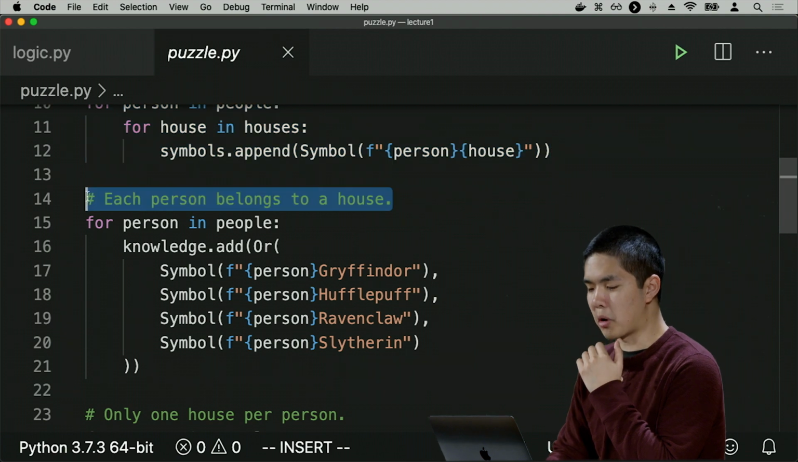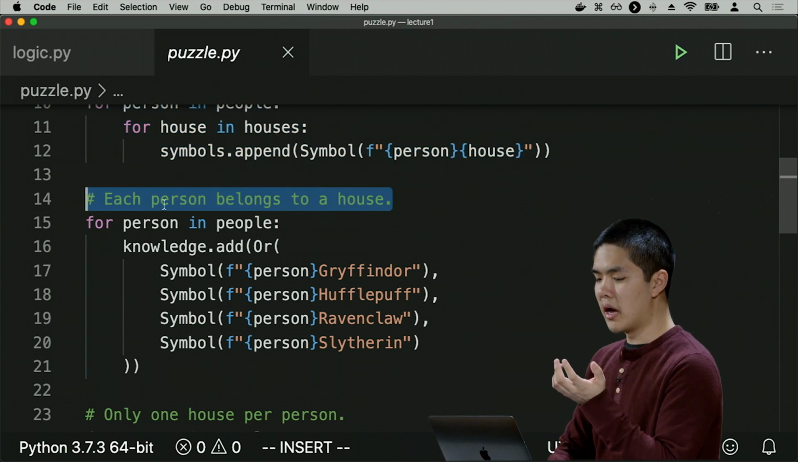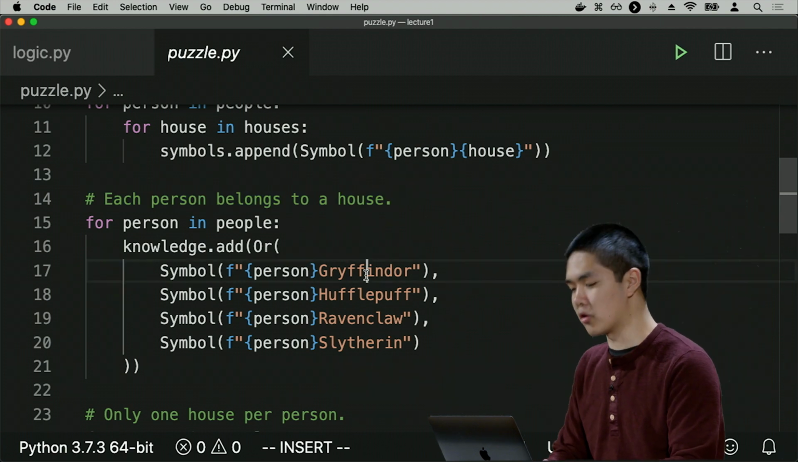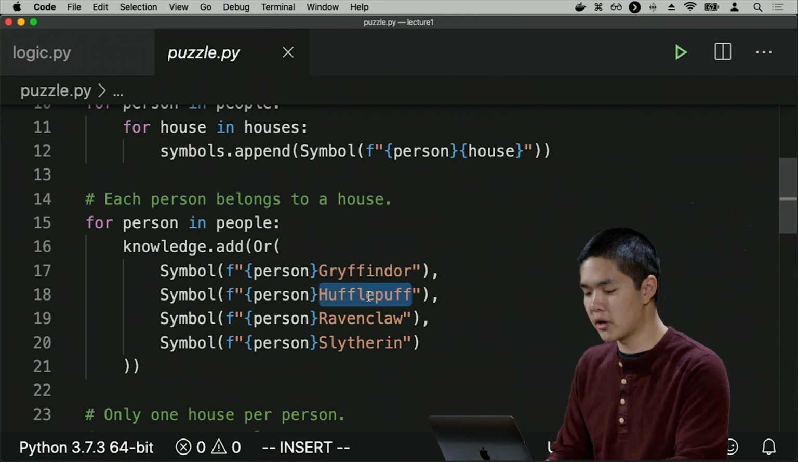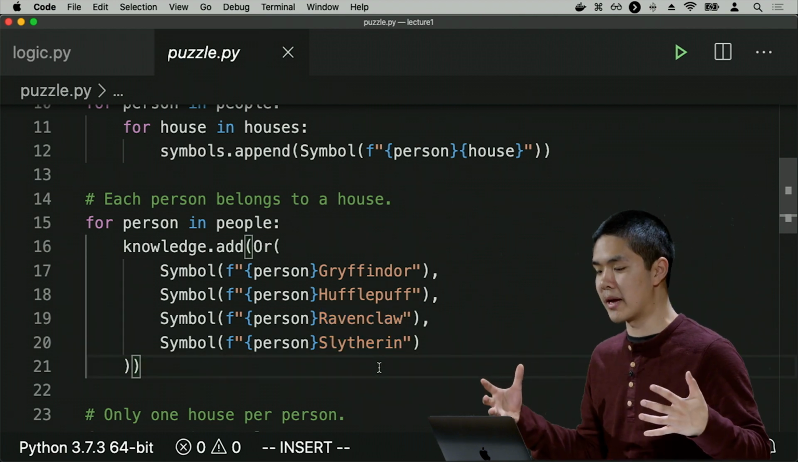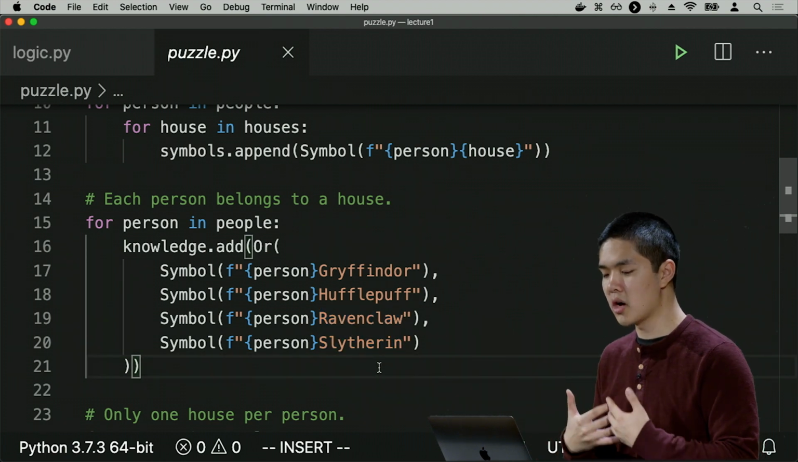And then I've added some information. I know that every person belongs to a house. So I've added the information that for every person, person Gryffindor, or person Hufflepuff, or person Ravenclaw, or person Slytherin, one of those 4 things must be true. Every person belongs to a house. What other information do I know?